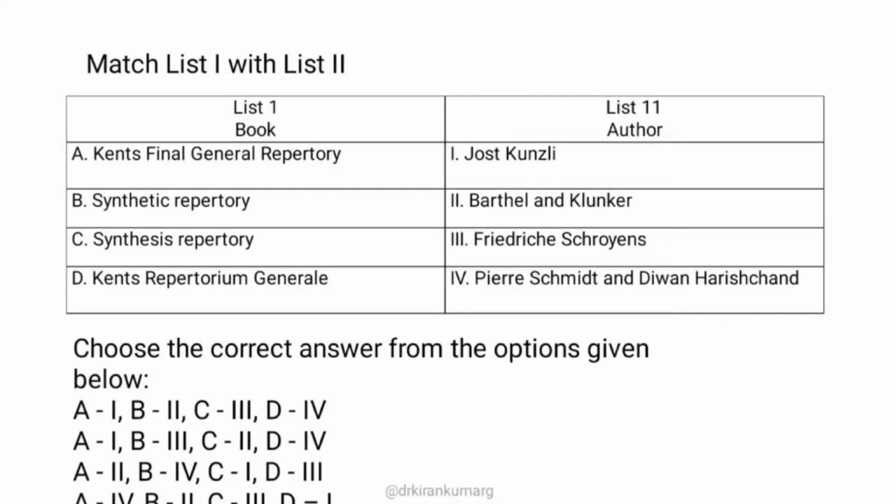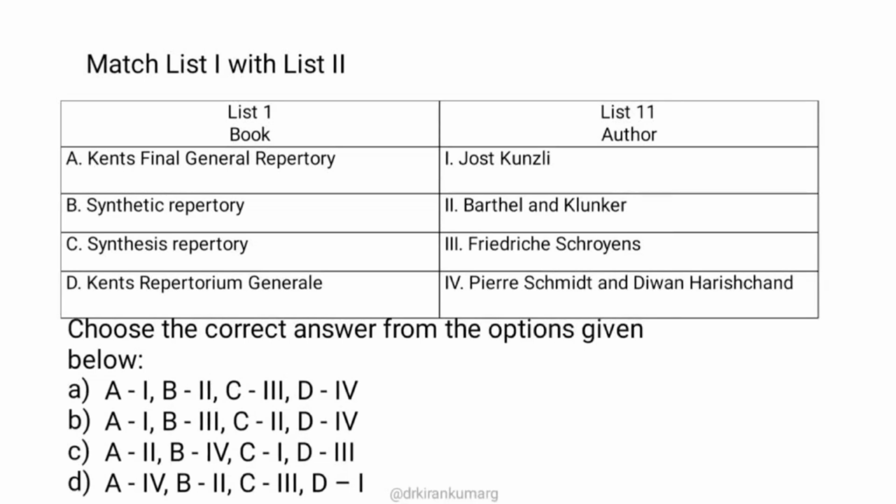This is nothing but Kent's final general repertory, so option A is 4. Obviously Kent's repertorium generale was published by Gladstone Clarke. So the correct answer is option D: A4, B2, C3 and D1.